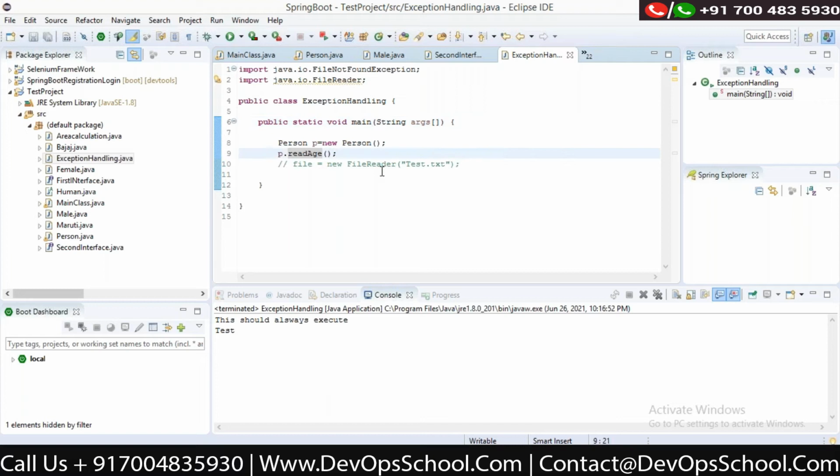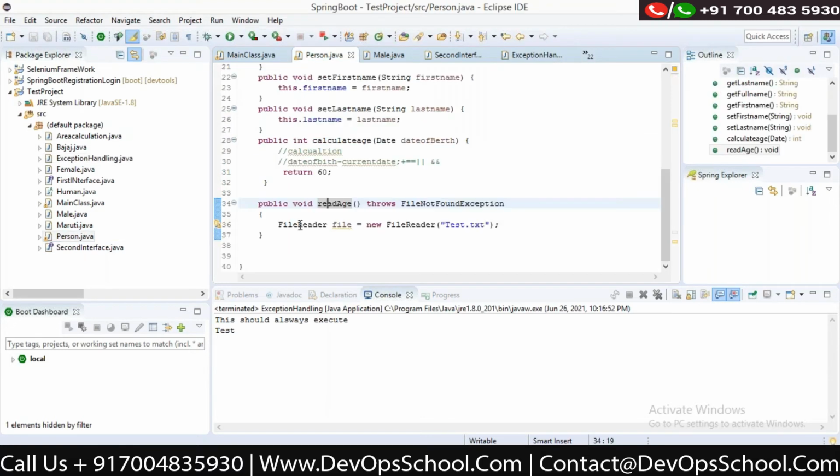Okay. So let me explain again. In the person class, I have created this method, readAge. What I am trying to do is read a file, correct?